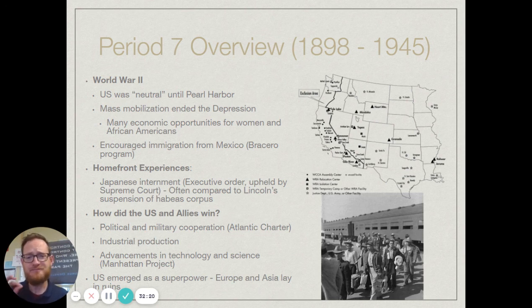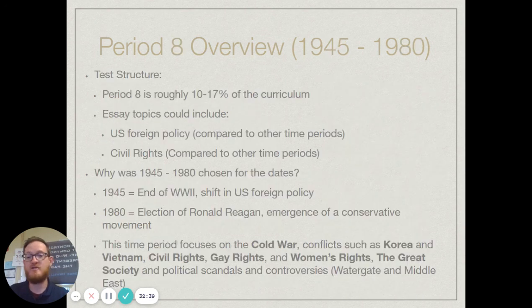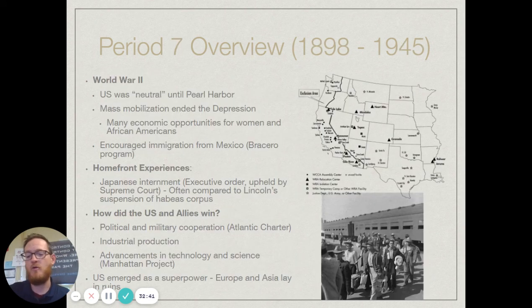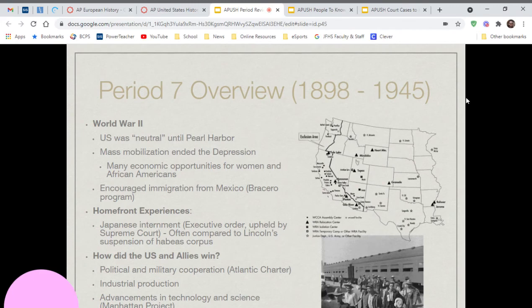Now, after World War II, we emerge as a superpower. Both Europe and Asia were in bad shape as a result of World War II. We emerge as a superpower because we didn't have to rebuild factories or anything like that. And this is going to get us into period 8, which is the start of the Cold War.